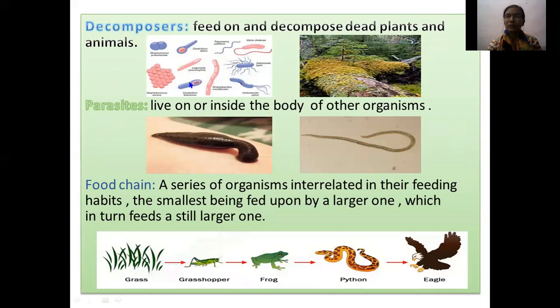Now the decomposers. Decomposers feed on and decompose the dead plants and animals. The dead bodies of plants and animals are decomposed by bacteria and fungi. Sometimes you have seen fungi growing on dead wooden logs lying outside, especially in the rainy season, the white structure that you have seen on the wooden logs. That is the fungus which helps to break down the dead component and mix it with the soil.